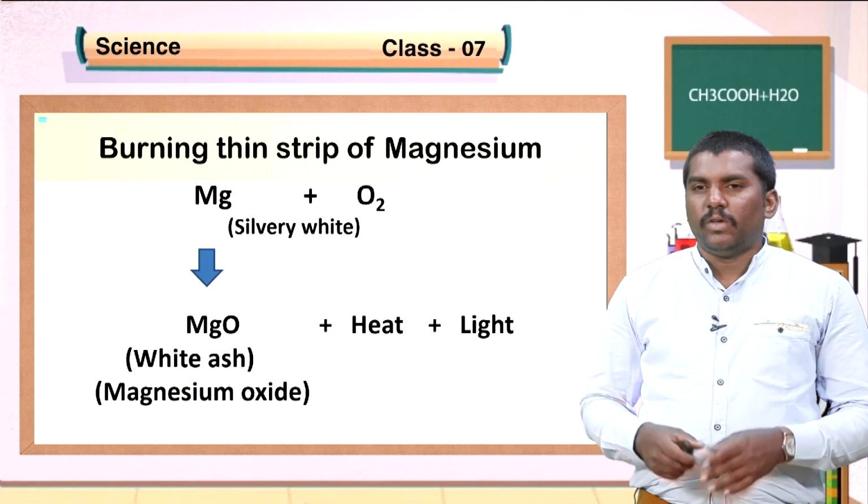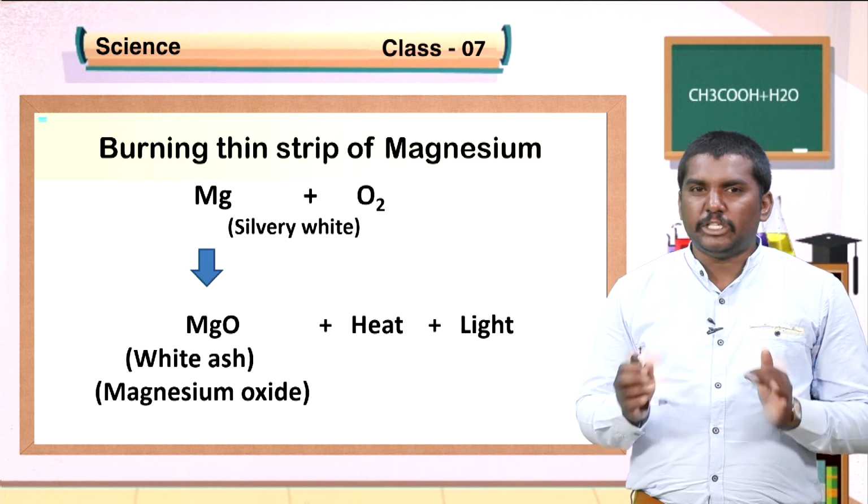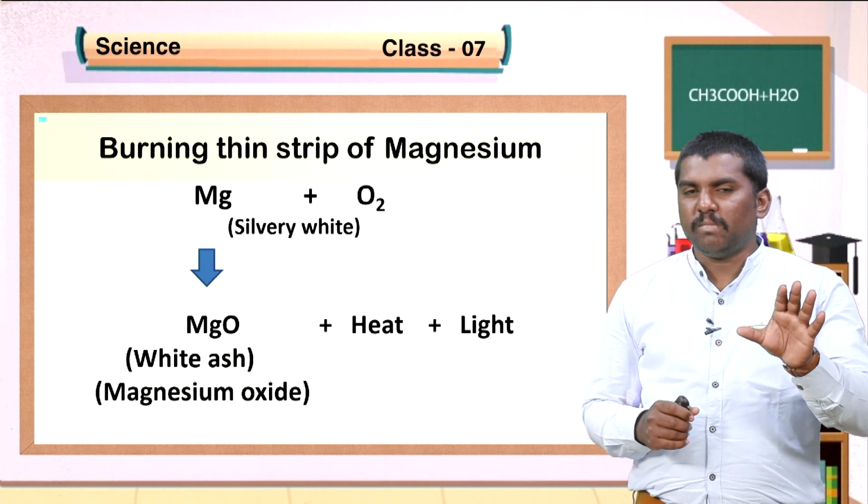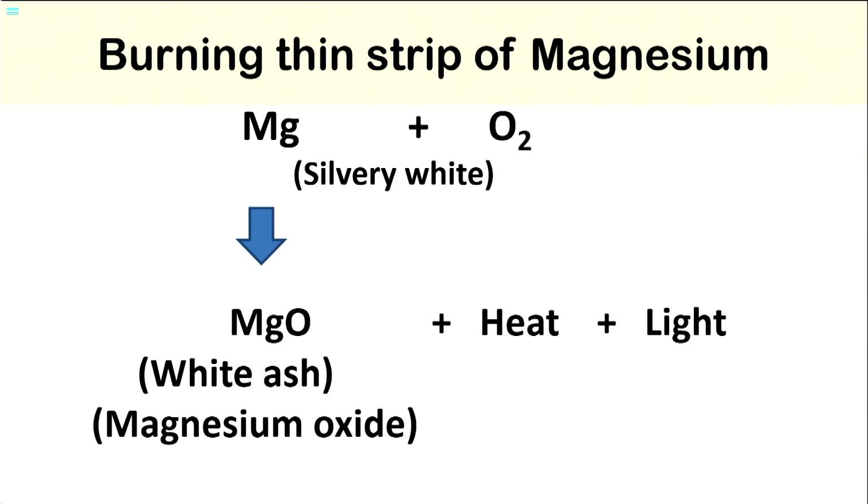What happens here? You are familiar with the metal magnesium. Its symbol is Mg and it has a silvery white color. When this magnesium reacts with oxygen, it gives magnesium oxide. It's a white ash. Along with it, a certain amount of heat and light is liberated. The important thing is that burning of a magnesium strip gives a brilliant white colored flame. Magnesium gets converted into magnesium oxide.